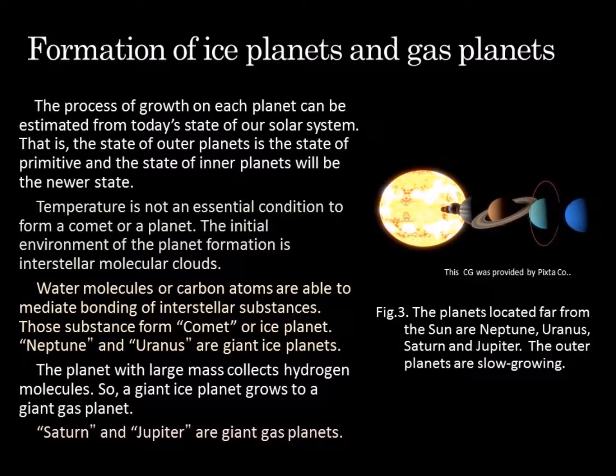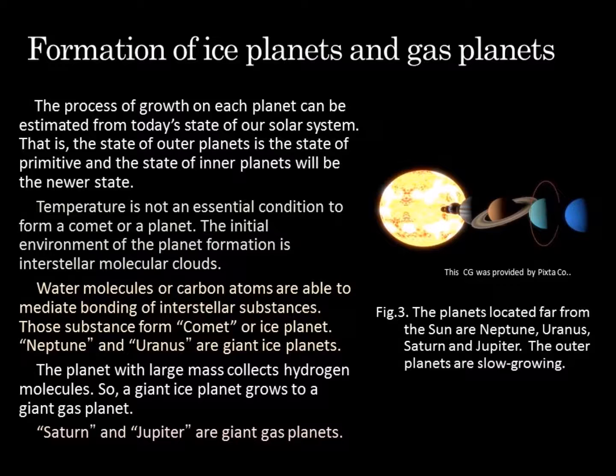The process of growth on each planet can be estimated from today's state of our solar system. That is, the state of outer planets is the state of primitive, and the state of inner planets will be the newer state. Temperature is not an essential condition to form a comet or a planet. The initial environment of the planet formation is interstellar molecular clouds. Water molecules or carbon atoms are able to mediate bonding of interstellar substances.